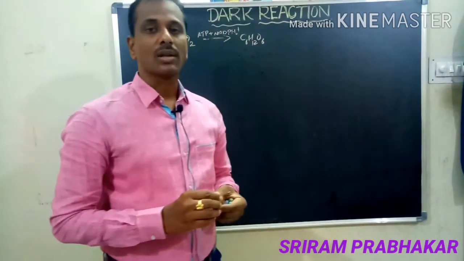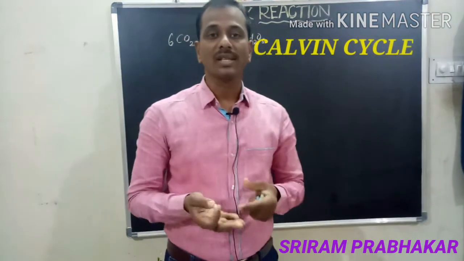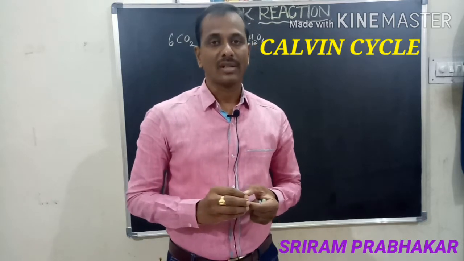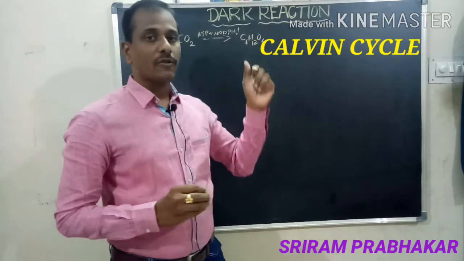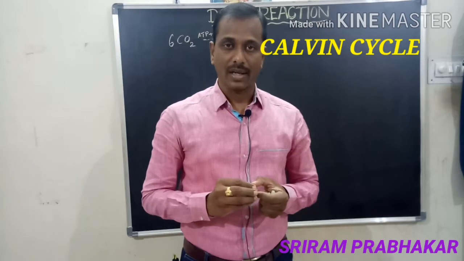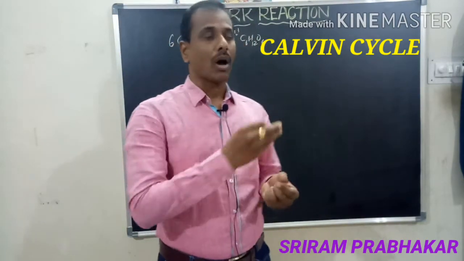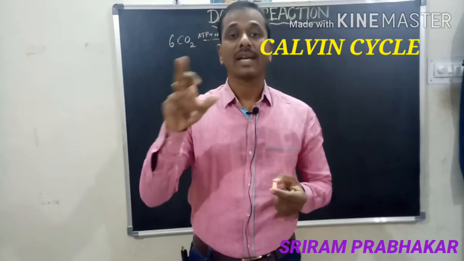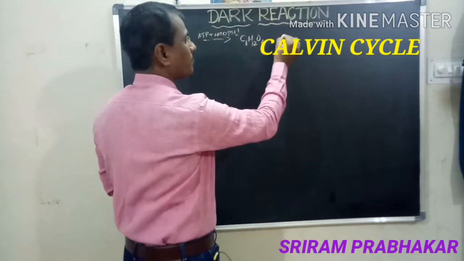The dark reaction is also called Calvin's cycle or synthesis of carbohydrates, first discovered by Melvin Calvin, the name of the scientist. So Melvin Calvin first identified this process, so this is called Calvin's cycle. So why can we call it a cycle? All the reactions which take place in the dark reaction are in a cyclic manner. So it is called the Calvin cycle.